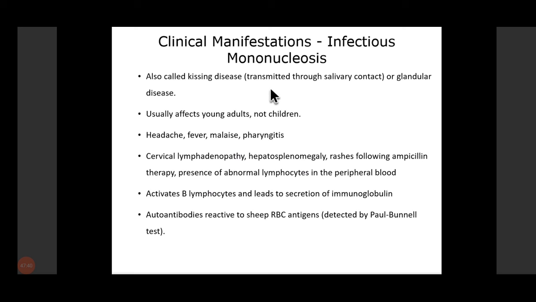Basically, intimate oral contact, such as kissing, appears to be the main mode of transmission in case of EBV infection, and it usually occurs in young adults. The patient will present with headache, fever, malaise, and pharyngitis. There will be cervical lymphadenopathy, followed by hepatosplenomegaly. Then, an important thing is the presence of abnormal lymphocytes in peripheral blood.